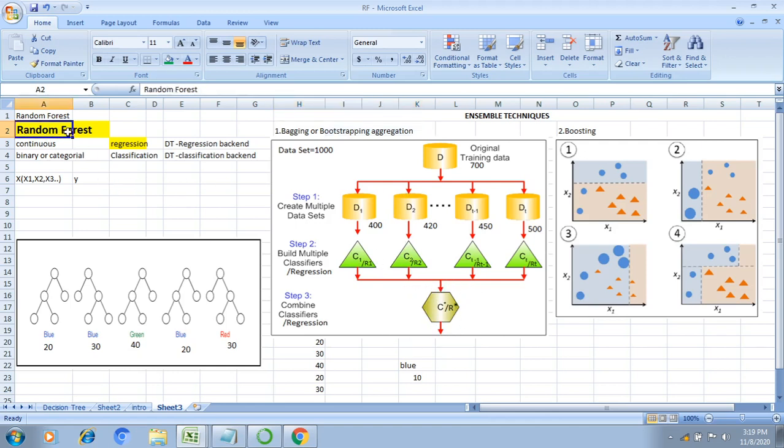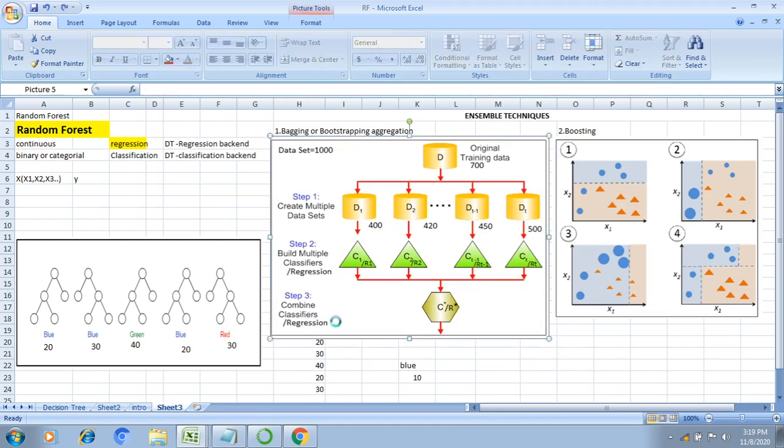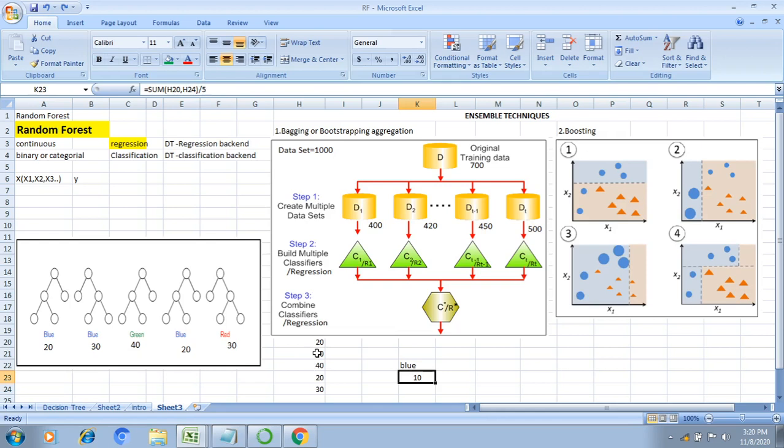For example, in the case of random forest regression, let us assume we have 5 decision trees. For the first decision tree I got the result 20, for the second 30, for the third 40, for the fourth 20, and for the fifth 30. In the final step I need to aggregate all the results. Out of these 5 results, I am just averaging them: I sum all the samples and divide by 5. We have 5 results, which is why I'm aggregating all of them. I got 10 as my prediction.